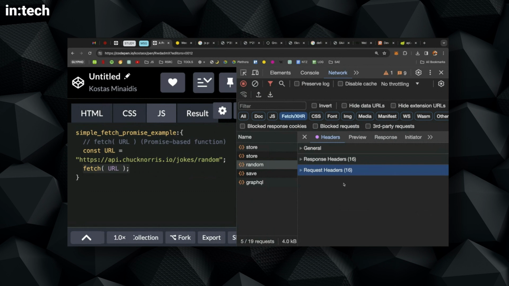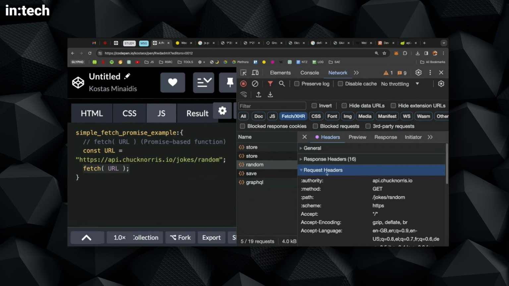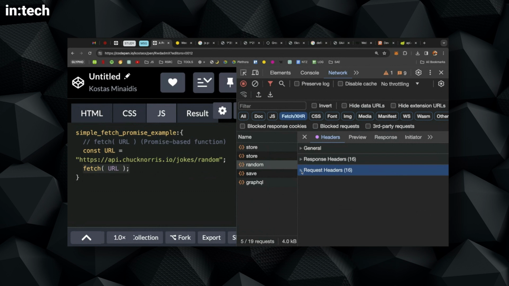That's a great question. So when we do a request through the browser, there's always a request object that contains some headers. This is some special information that the browser sends along with the request.